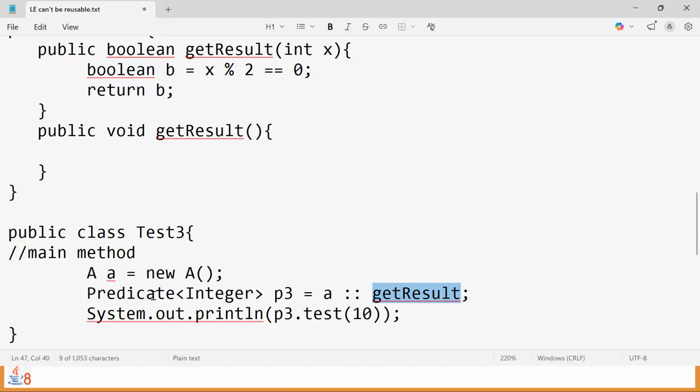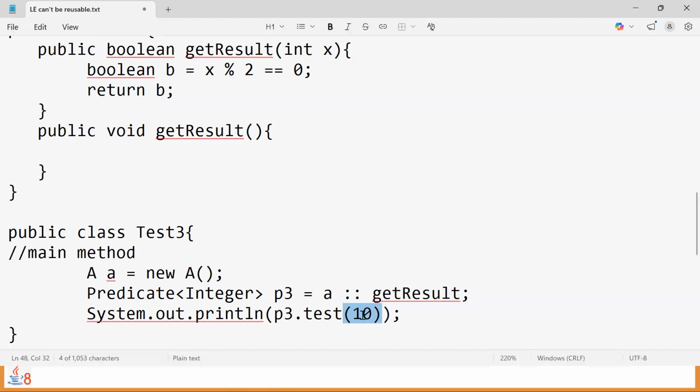Because which reference are we using for this method reference? Method reference is used with which function interface? Predicate. Predicate has which function? Test. Test will take how many inputs? One input only. So by default, the method reference name that we are using should match the number of arguments of the function interface method called test. Number of arguments. I'm not saying method name.